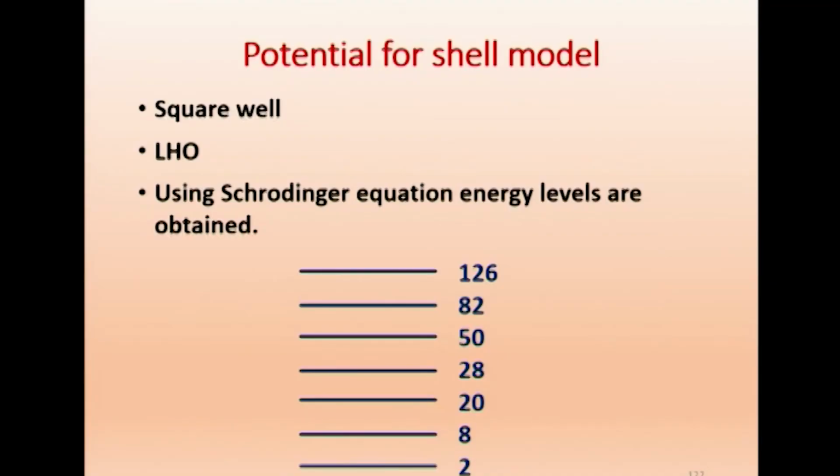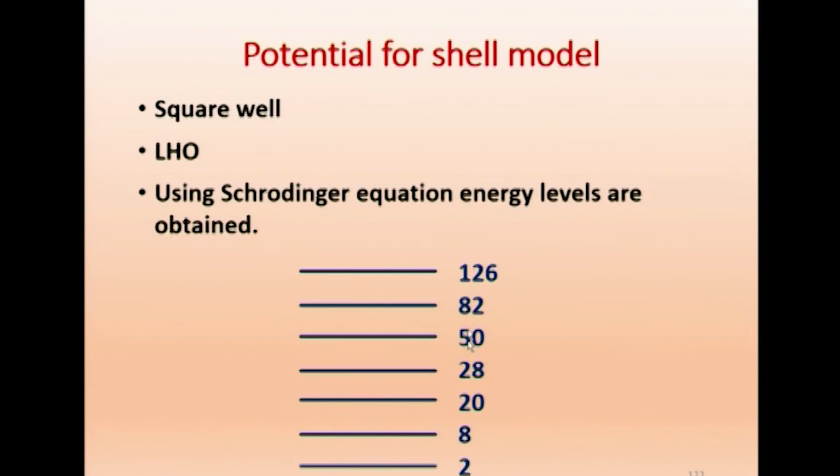With that they draw up the energy level diagram, and we find that the lowest level can accommodate 2 neutrons, for example. If you take only neutrons, then 2 neutrons, then 8 neutrons, 20, after that there is an energy gap, so they are all closed. At 2 it is closed, 8 closed, 20 closed.